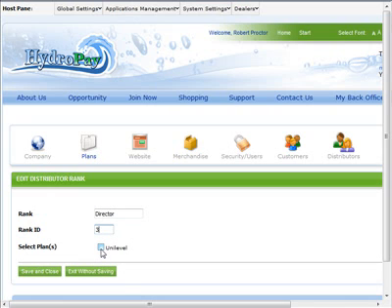level of achievement. Click the checkbox to identify which plan type to assign this new rank to. If you operate a hybrid system with more than one compensation plan, you will have a choice here. Otherwise, click the box beside the displayed plan type. Click Save and Close to add the new rank to your system.